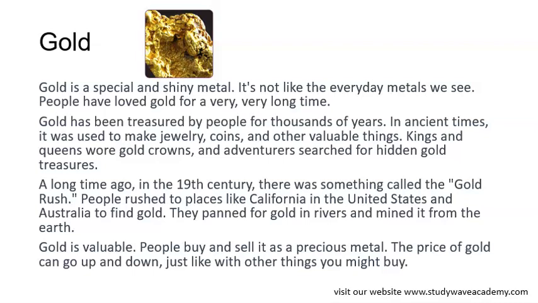A long time ago, in the 19th century, there was something called the gold rush. People rushed to places like California in the United States and Australia to find gold. They panned for gold in rivers and mined it from the earth. Gold is valuable. People buy and sell it as a precious metal. The price of gold can go up and also down, just like how things go up and come down. Okay?